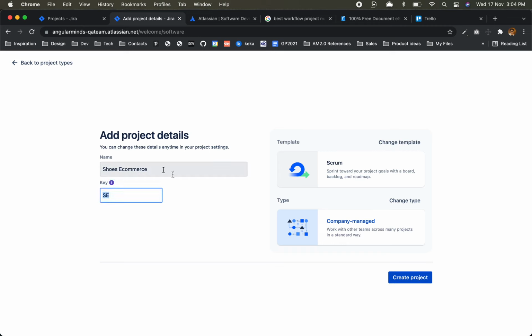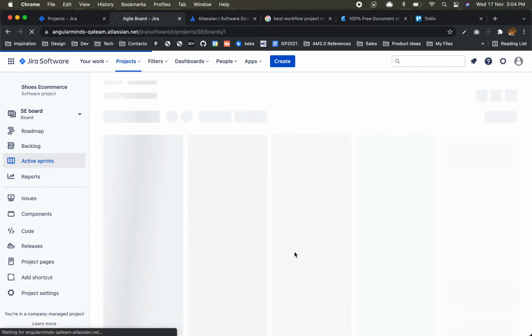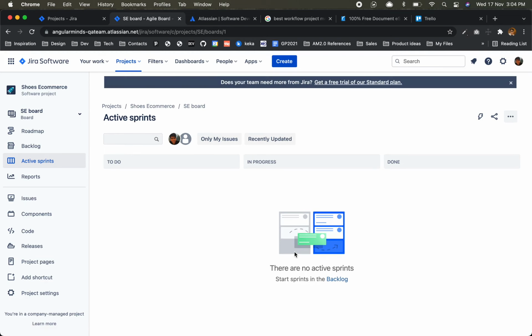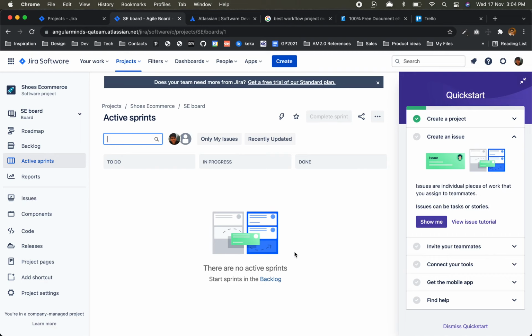This is our key, which will be used for numbering the issues. So always remember, whenever in this Jira context we say issue, that doesn't mean it's a bug. An issue can be a bug or a task, subtask, or even epic. It can be anything.